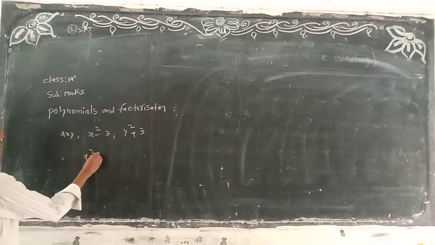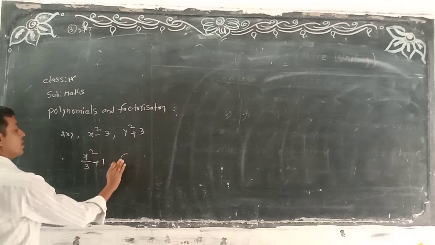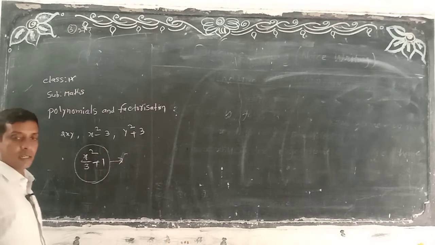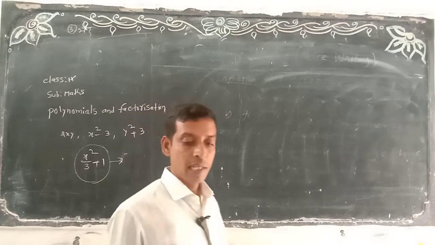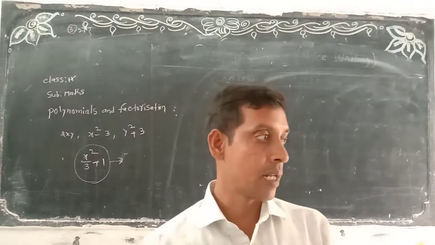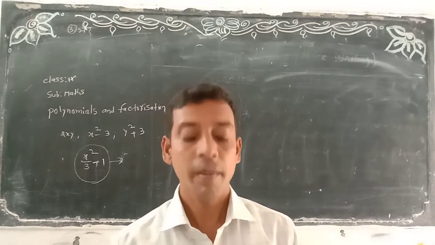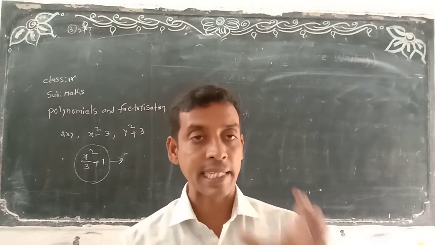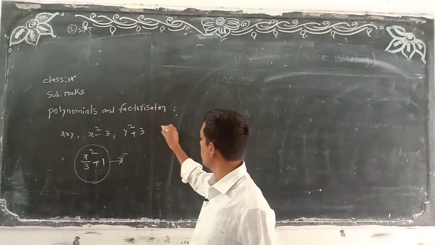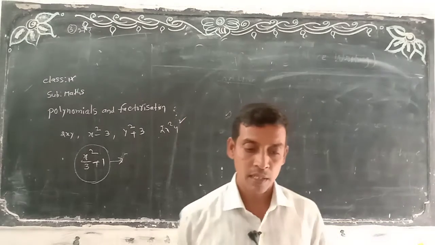For example, x square by 3 plus 1. Okay? These types of expressions are not called polynomials. Why? Because they are in fraction form. Expressions in fraction form are not called polynomials. Polynomials means what? Exactly in the unique form, like 2x square minus y square plus 3, or 2x square y square. This is called a polynomial.